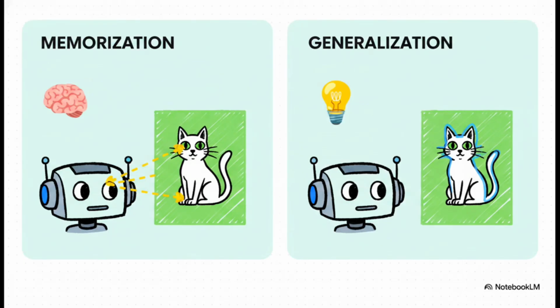Yeah, this slide just breaks it down perfectly. A memorizing model, one that overfits, is an absolute master of the data it's already seen. It might notice that, just by chance, every single picture of a cat in its training data has a green background. So it incorrectly learns that a green background is part of what makes something a cat. But a generalizing model is smart enough to ignore that fluke. It focuses on the real stuff, the whiskers, the pointy ears, and so on.